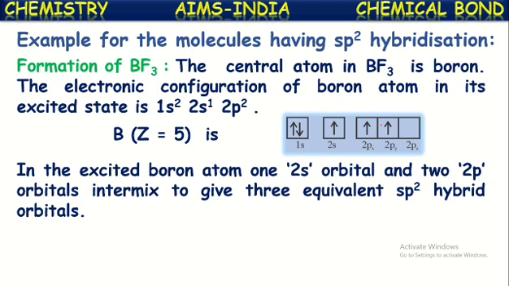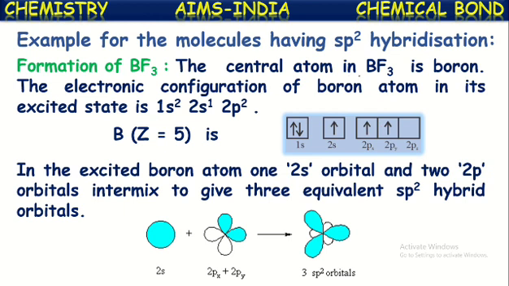Now, in the excited boron atom, one 2s orbital and two 2p orbitals intermix to give three equivalent sp2 hybrid orbitals. So this 2s orbital and these two 2px and 2py orbitals, these three intermix with each other and form three equivalent sp2 hybridized orbitals.